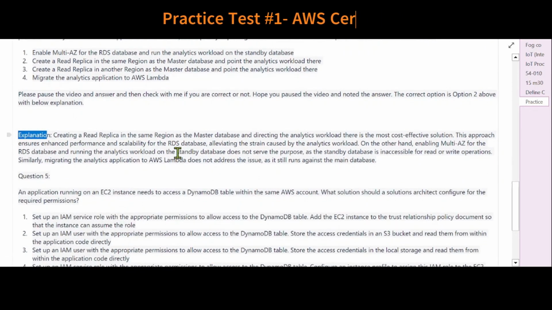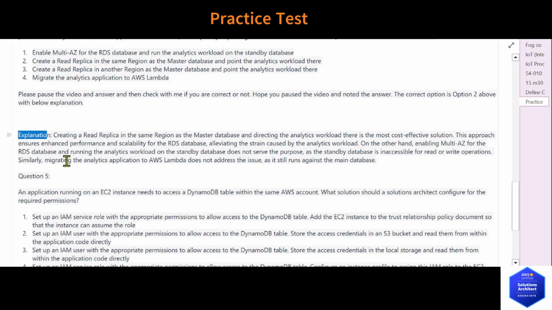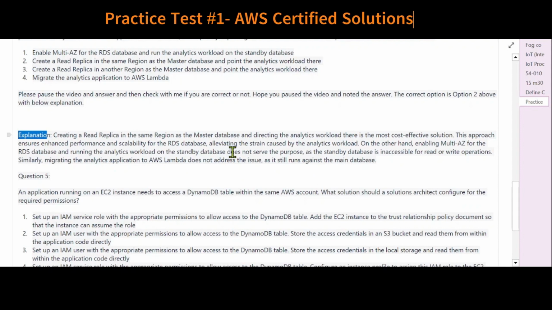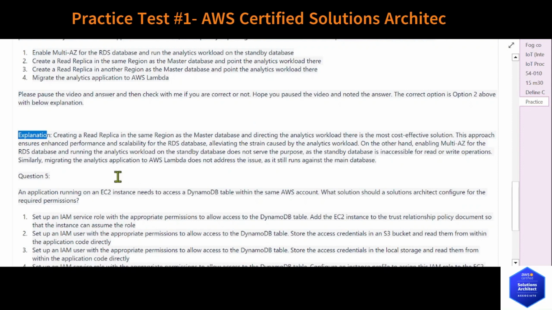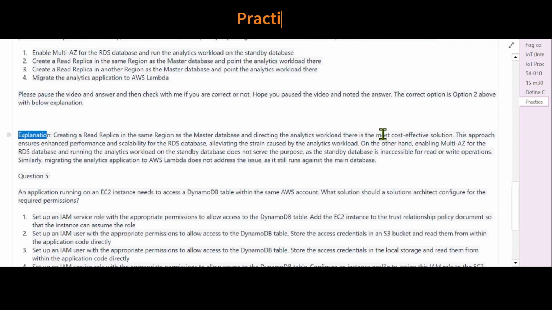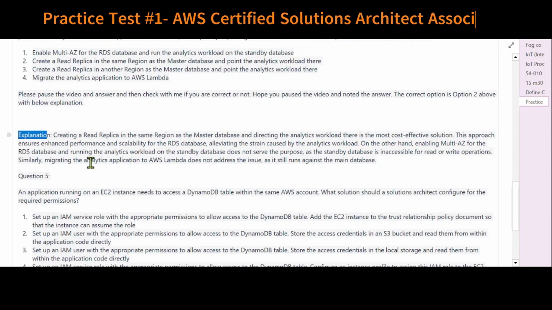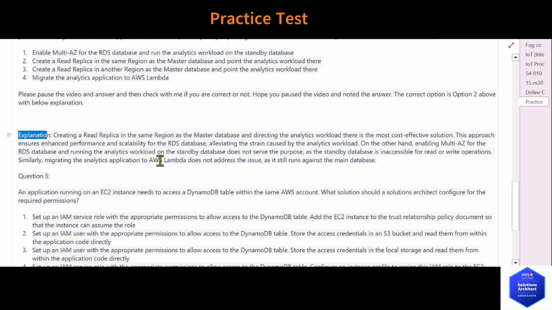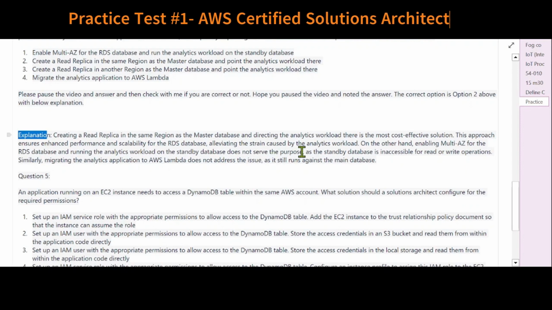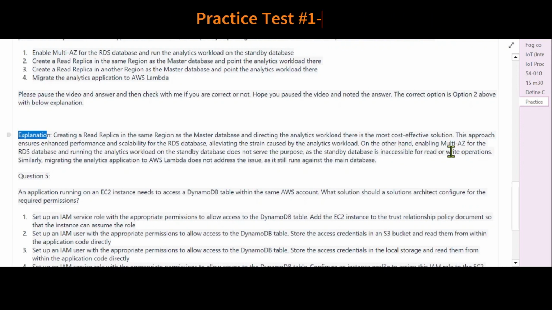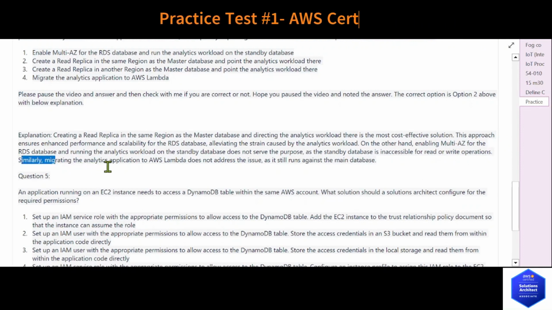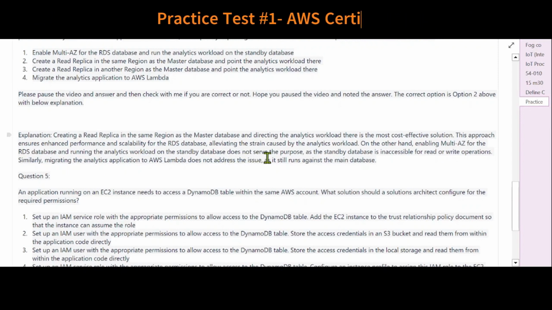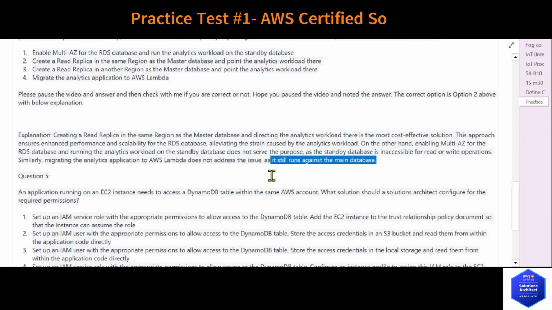Explanation: creating a read replica in the same region as the master database and directing the analytics workload there is the most cost-effective solution. This approach ensures enhanced performance and scalability for the RDS database, alleviating the strain caused by the analytics workload. On the other hand, enabling multi-AZ for the RDS database and running the analytics workload on the standby database does not serve the purpose, as the standby database is inaccessible for read or write operations. Similarly, migrating the analytics application to AWS Lambda does not address the issue, as it still runs against the main database.